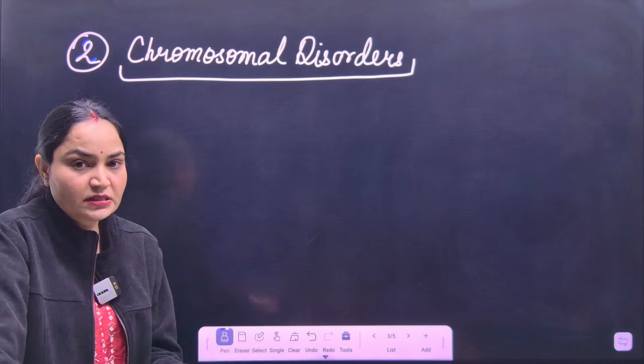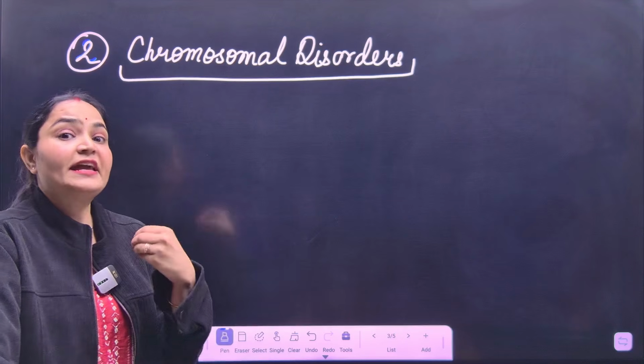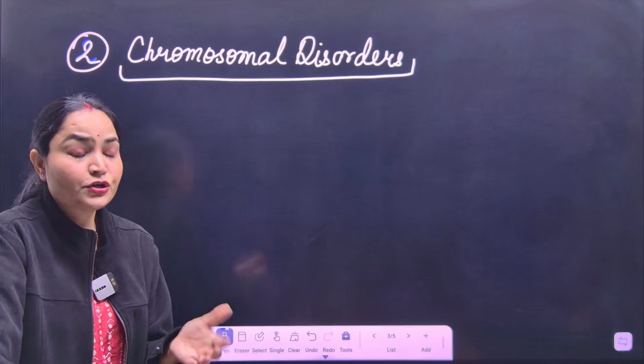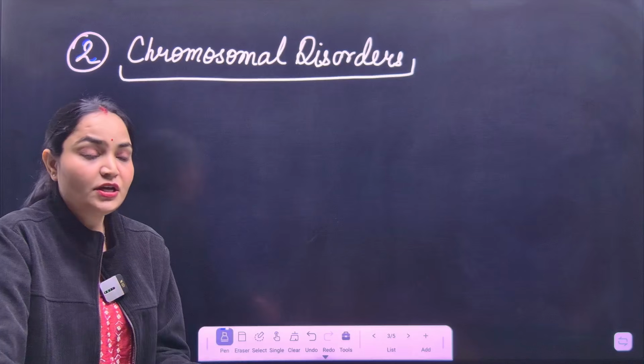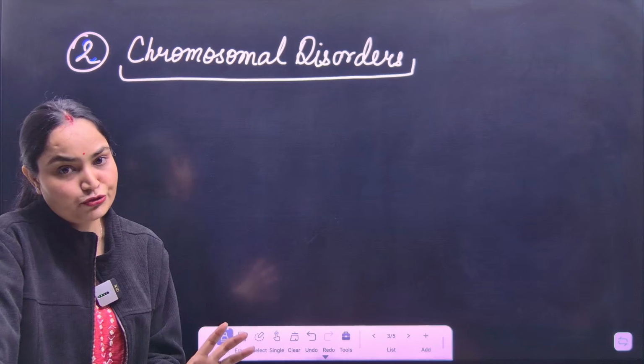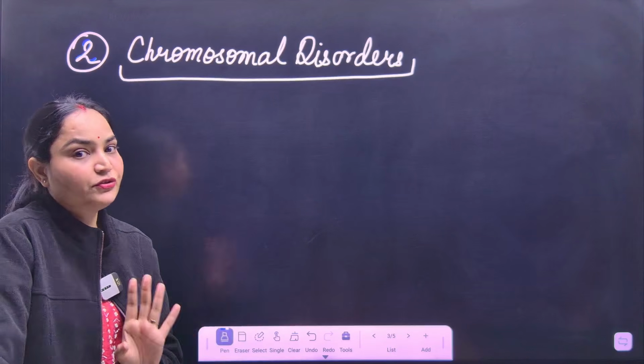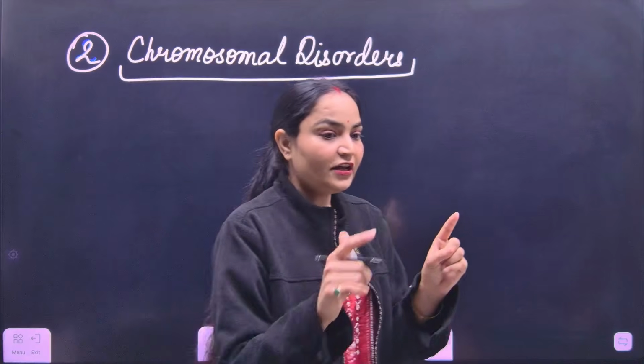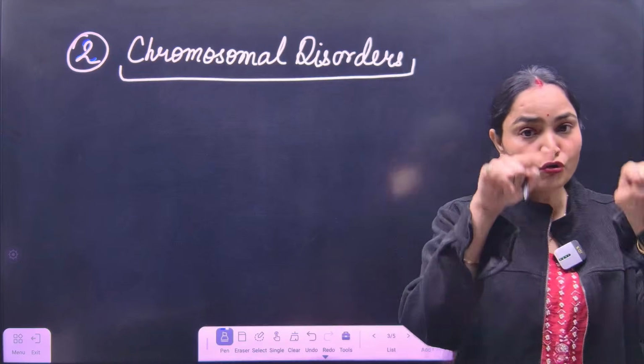Some chromosomes are missing, or some chromosomes are present extra in number, or there are some changes on chromosomes. But we are not talking about a single gene or something like that. We are talking about a whole chromosome number.